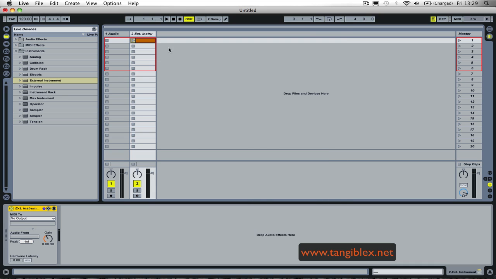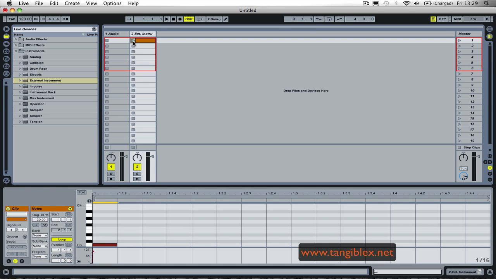Once we have that, in our external instrument we can select the bus number 3, the driver number 3, and channel whatever we want, we can leave it as number 1. So what is gonna happen here is when I trigger this clip, I'm gonna send a note out each time I'm triggering this clip. So this is going out.